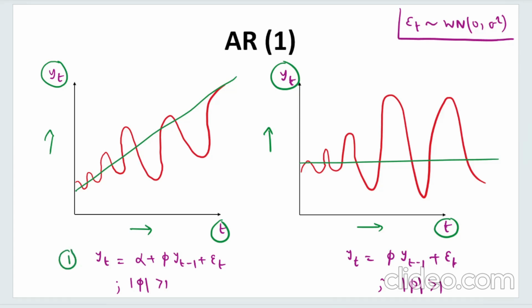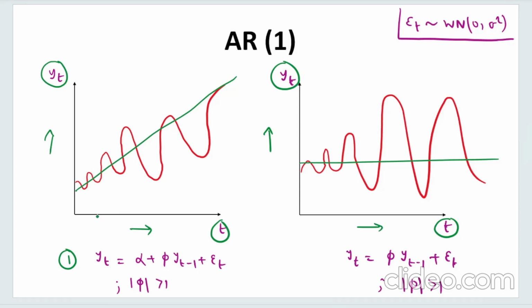This is the first representation I have told you, and as of now assume that mod phi is greater than 1. Mod phi greater than 1 has a very important significance that we will show when I describe the stationarity of the AR process. But as of now, understand that when mod phi is greater than 1, the process will look like this.